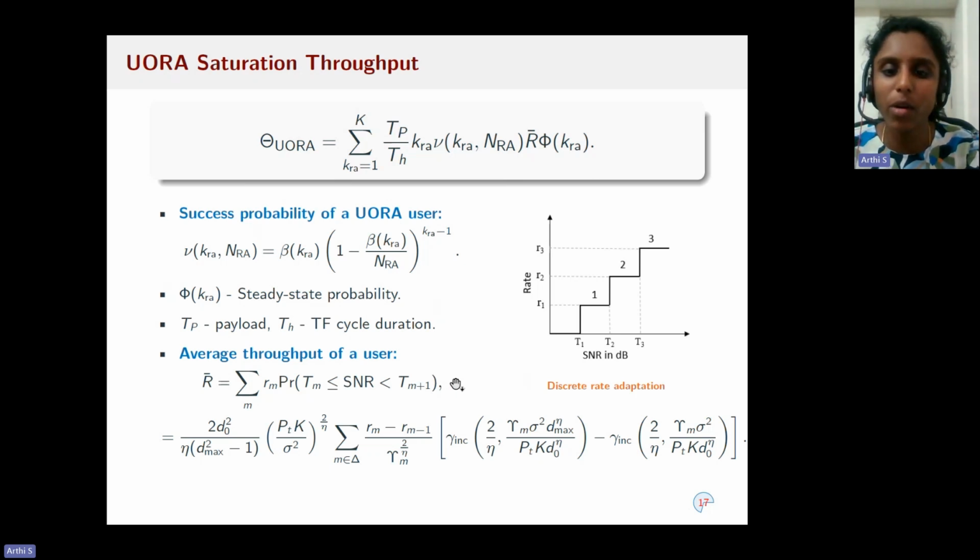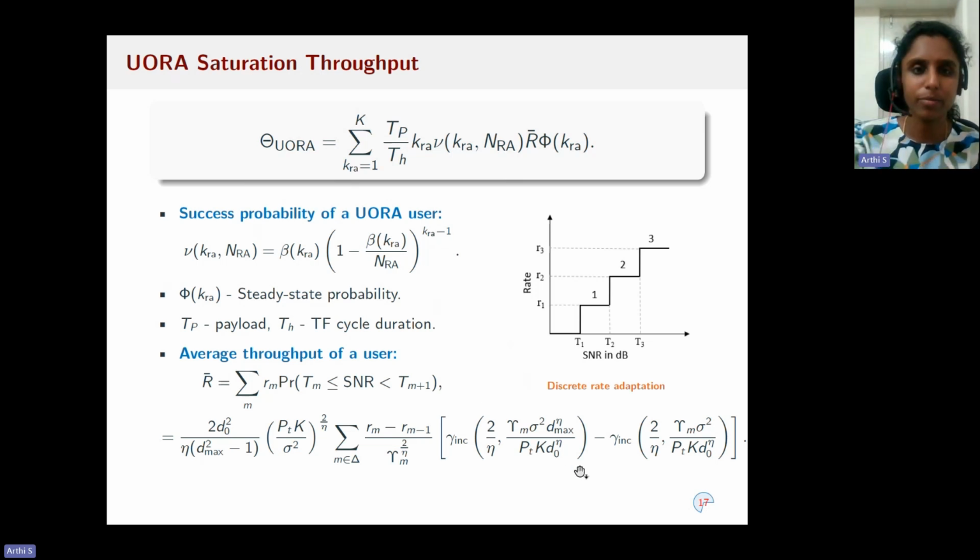In our model, we consider the user channel follows Rayleigh fading. Hence, the channel gain will be an exponential random variable. And the users are around the AP with the inner radius of 1 meter and the outer radius of 50 meters. So the distance of a user is again a random variable which follows a distribution. So using this model, we compute the closed form expressions for the discrete rate adaptation average throughput. The steps and the details are given in the paper.